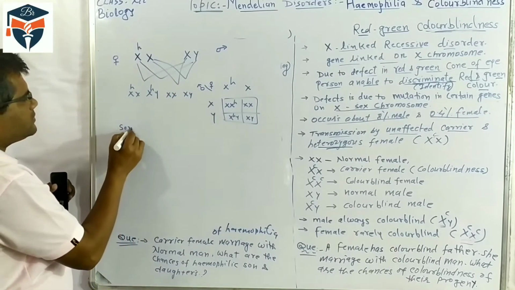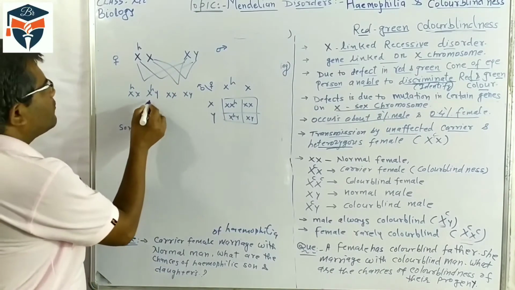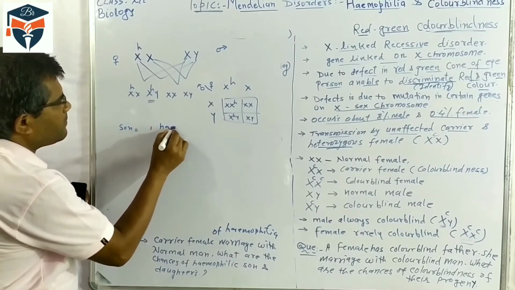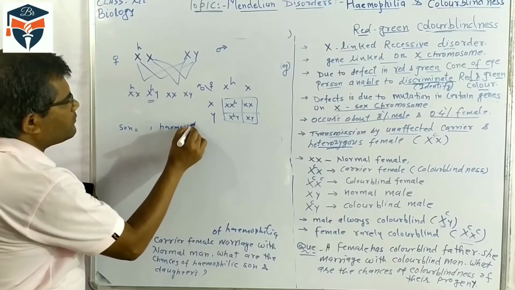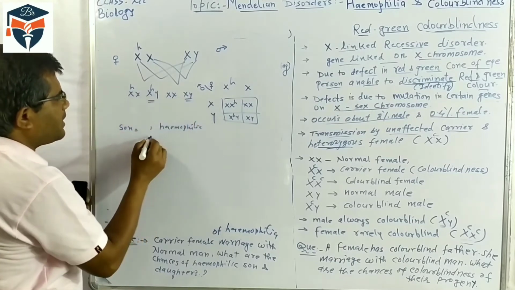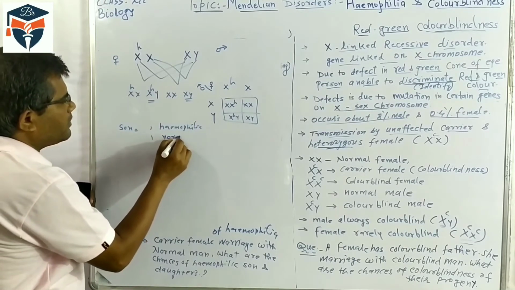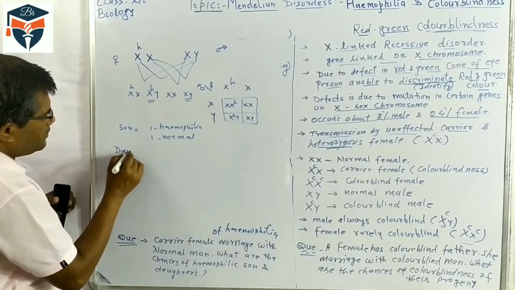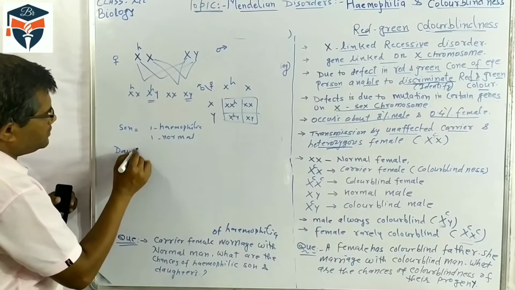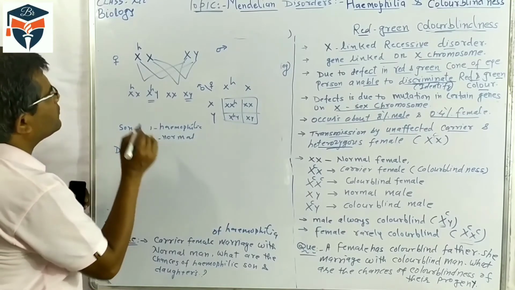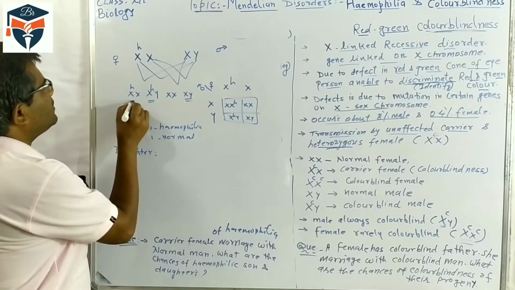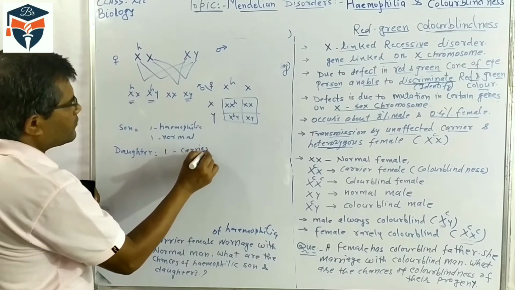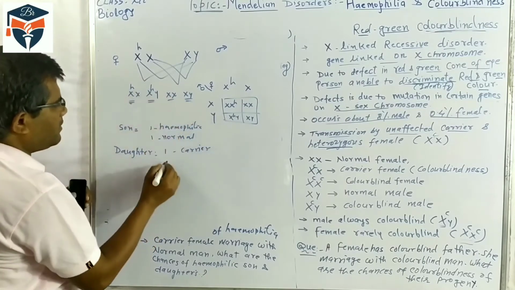Now, if you see the sons, total sons: one son is hemophilic, so one hemophilic, one is normal. If I come to the daughters, one daughter is a carrier and one is normal.